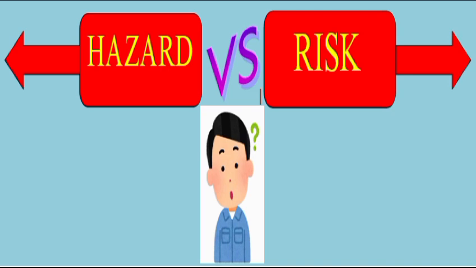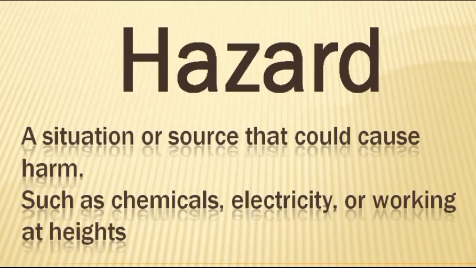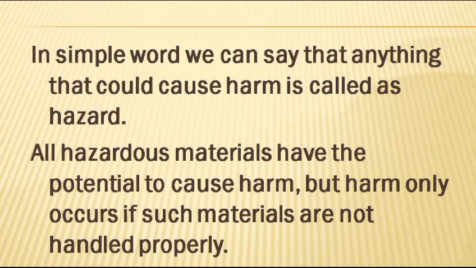Now let's talk about the terms hazard and risk one by one. Hazard: a situation or source that could cause harm, such as chemicals, electricity, or working at heights. In simple words, we can say that anything that could cause harm is called a hazard. All hazardous materials have the potential to cause harm, but harm only occurs if such materials are not handled properly.